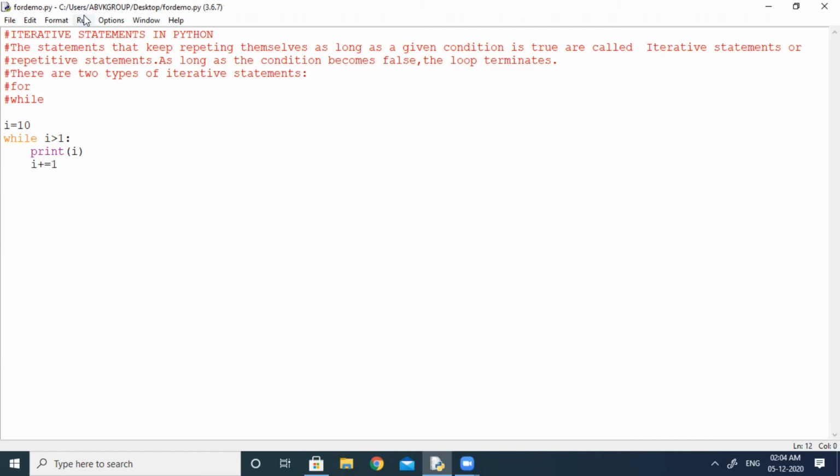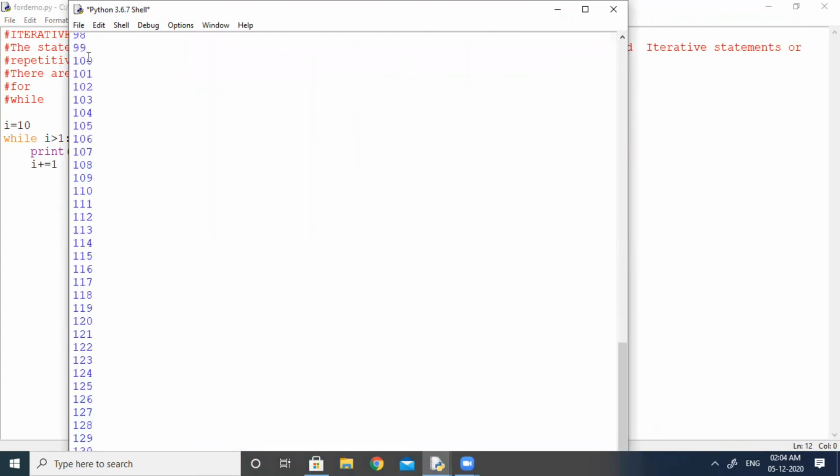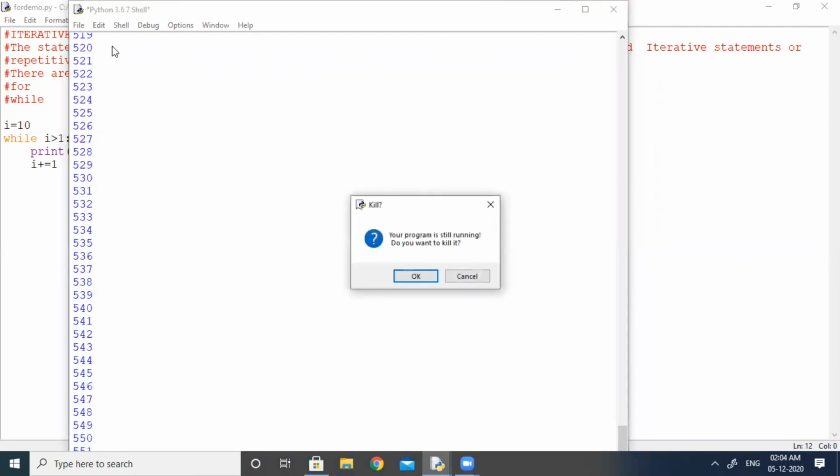Save, run. Now you can see this loop is not stopping. It is continuously going on. Why? Because it is an indefinite loop or infinite loop. So how does it work? Let us see.